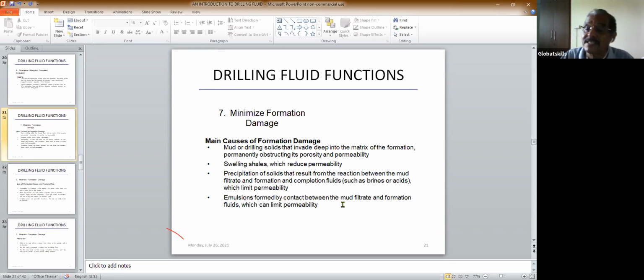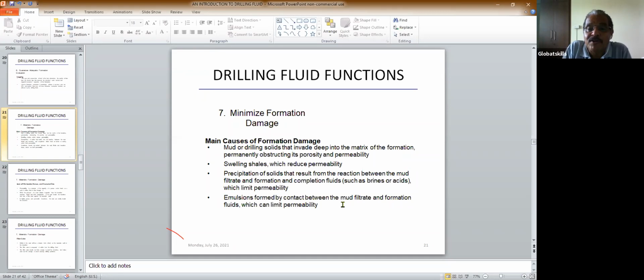Nowadays there are different types of drilling fluids being used. You cannot stop formation damage entirely, but you can reduce it. So how is the formation damaged? Because of the swelling of the shales, the drilling cuttings, the chemicals that you use, and the emulsion formed, all these things damage the formation.